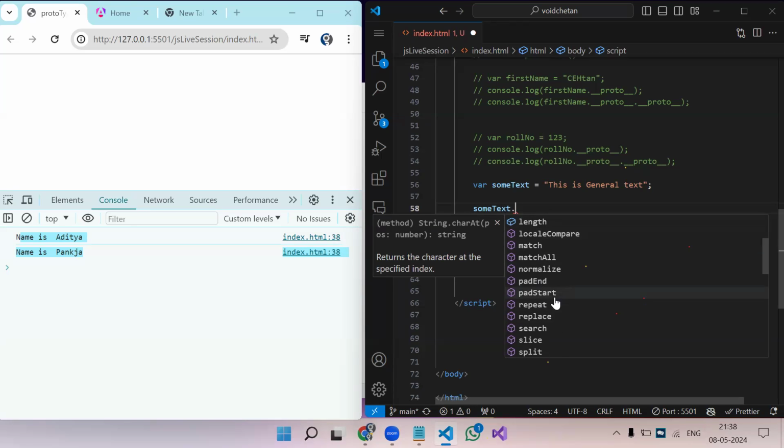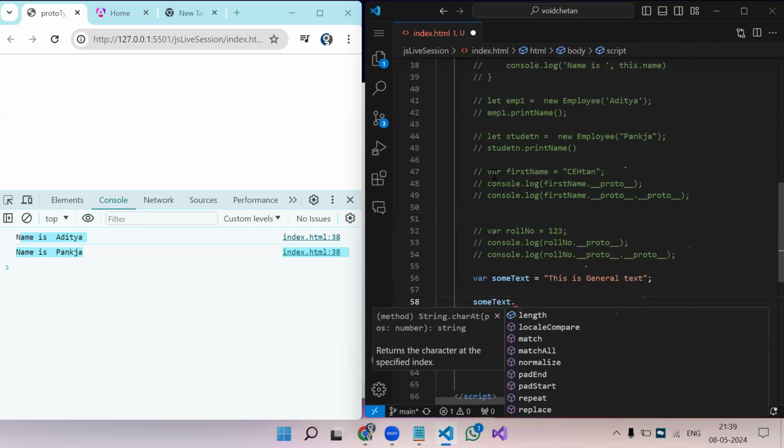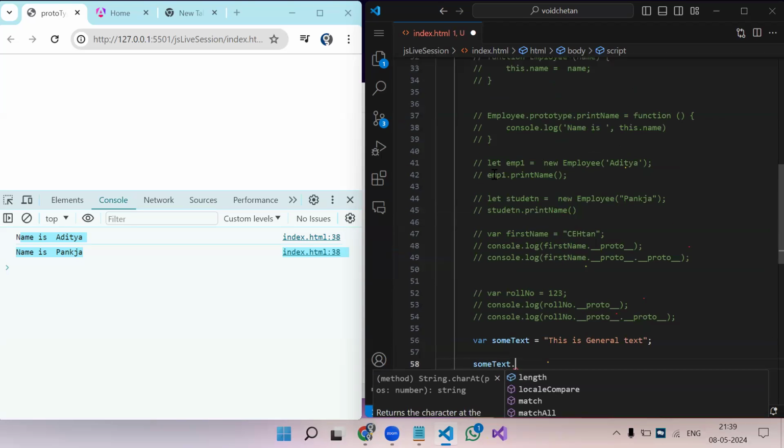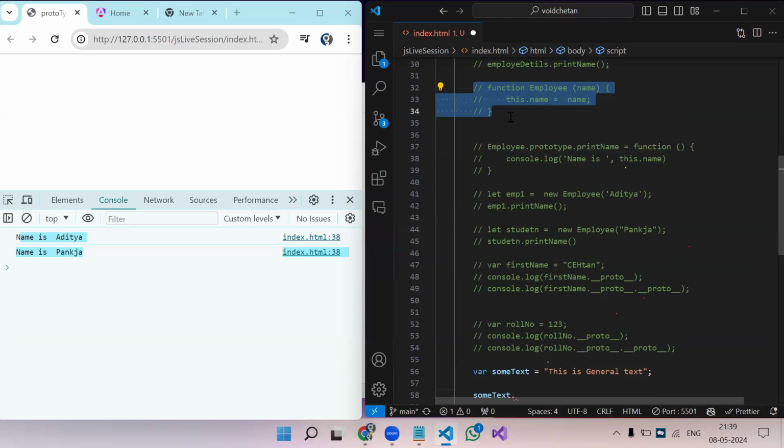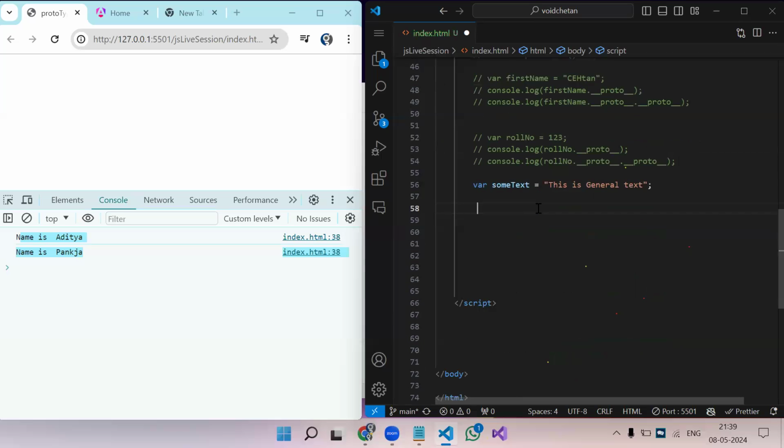Okay. So how do we do that? So here comes the prototypal inheritance. Now we have to create our own method, just like what we did over here, by using prototype. In this function, which we have created, we have added one more function of our own. Just remember this.